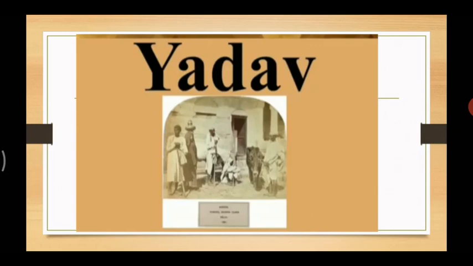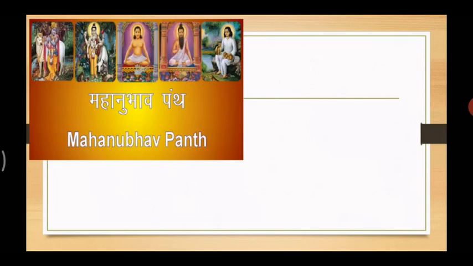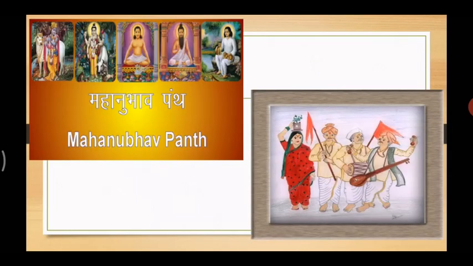It was in that period that the Mahanubhav Panth and the Varkari movement emerged. Now, what is the meaning of Varkari movement? Varkaris are the ones who worship Lord Vitthal. The second picture is of the Varkari movement. So, what did they used to do? They used to worship Lord Vitthal.